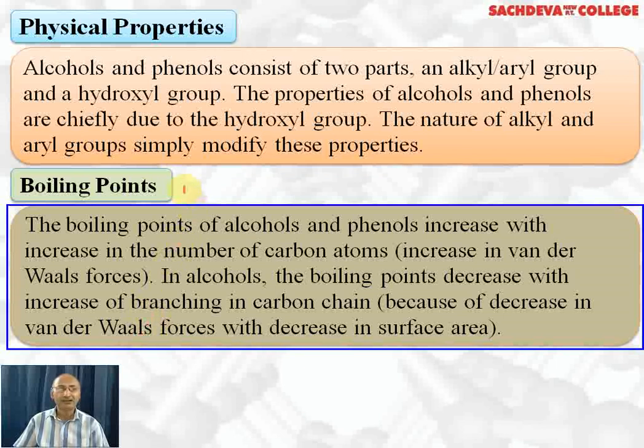Boiling points of alcohols are higher than aldehydes and ketones, ethers, and alkyl halides because alcohol molecules are associated with intermolecular hydrogen bonding. Alcohols have higher boiling points than even amines because oxygen is more electronegative than nitrogen, so hydrogen bonding is stronger in ethyl alcohol than in amines. But alcohols have a lower boiling point than carboxylic acids because carboxylic acids exist as dimers through intermolecular hydrogen bonding to a greater extent. So I have given you a comparison of the boiling point of alcohol with other classes of compounds.